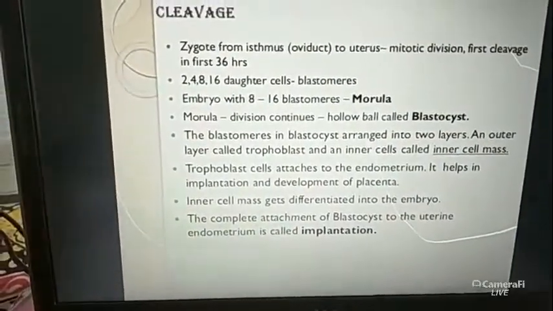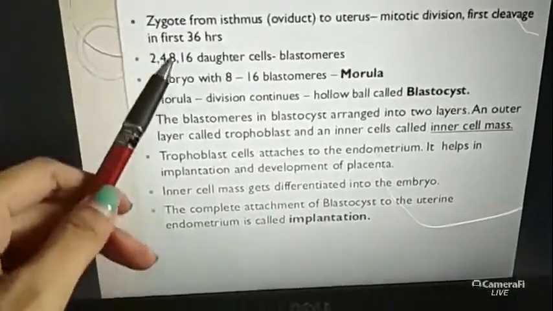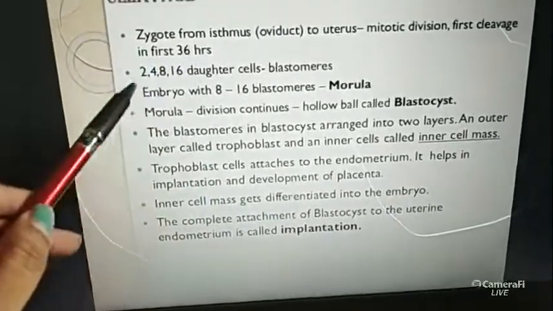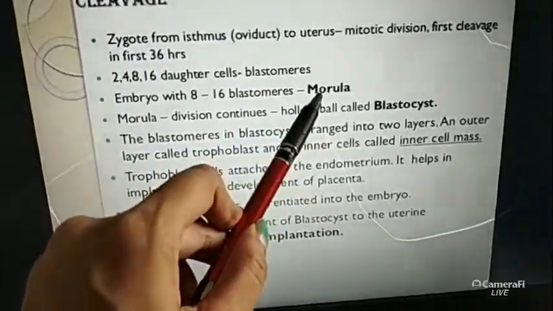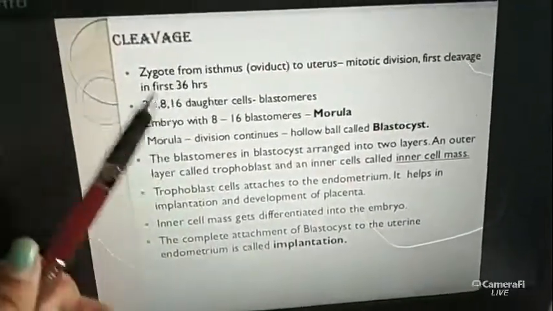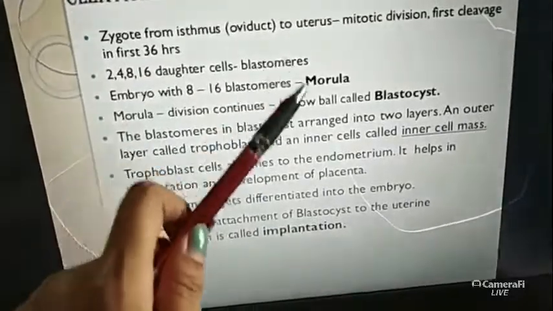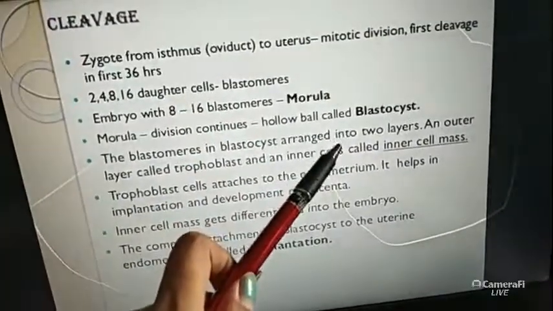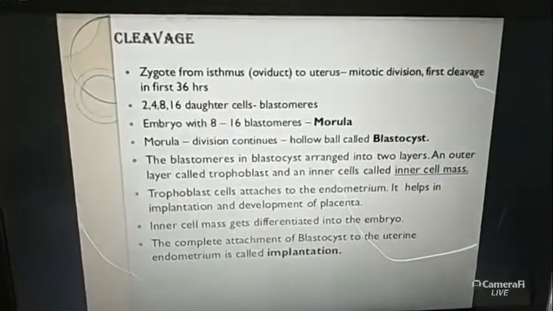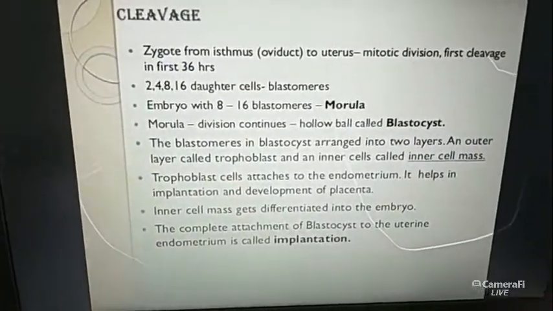When the embryo contains 8 to 16 cells, this embryo is called the morula stage. M-O-R-U-L-A, morula stage. Okay. Then after further mitotic division, when the morula transforms into a hollow ball-like structure, this structure is called the blastocyst.